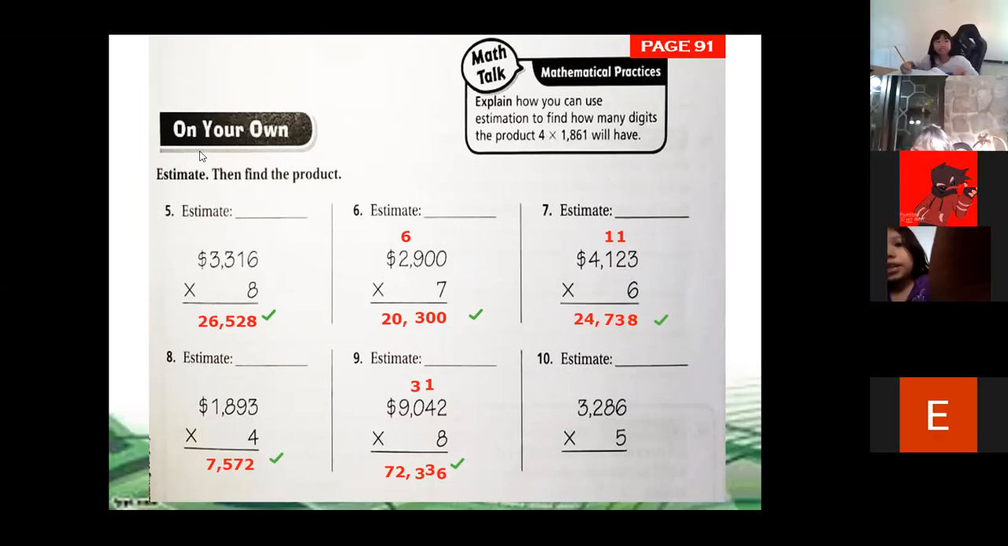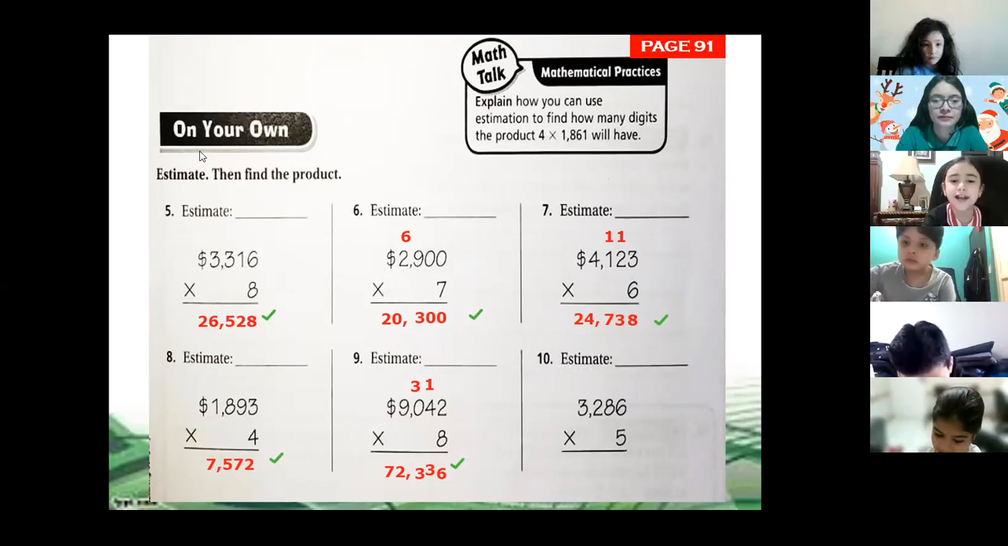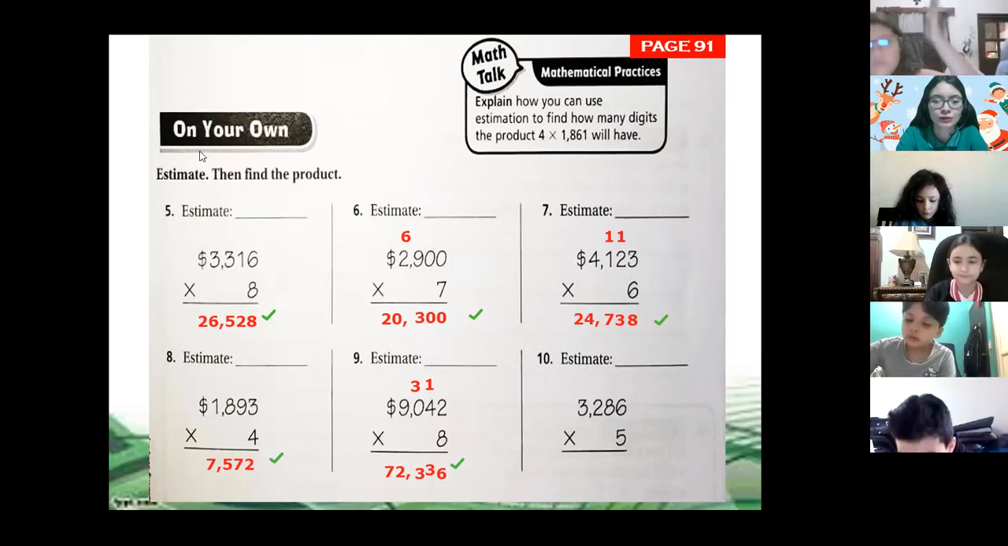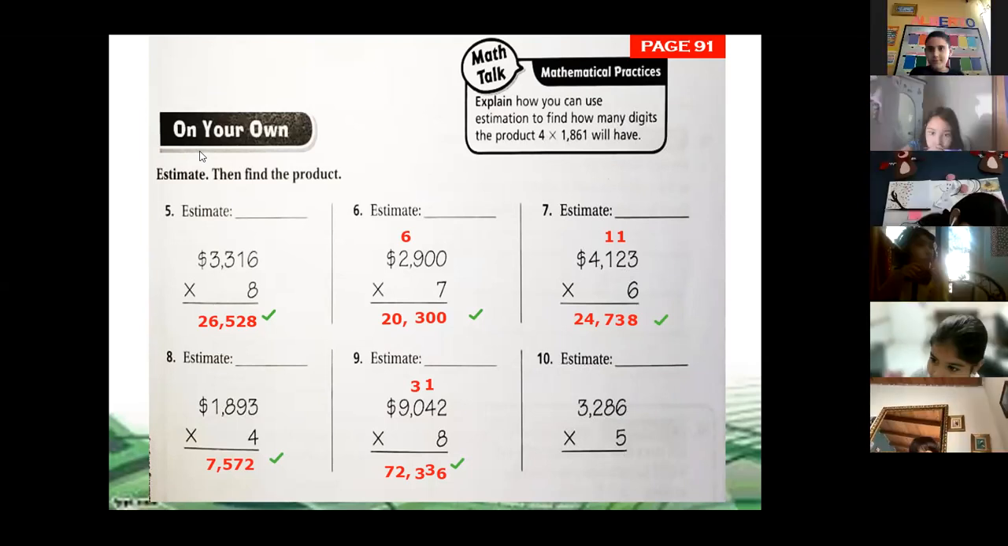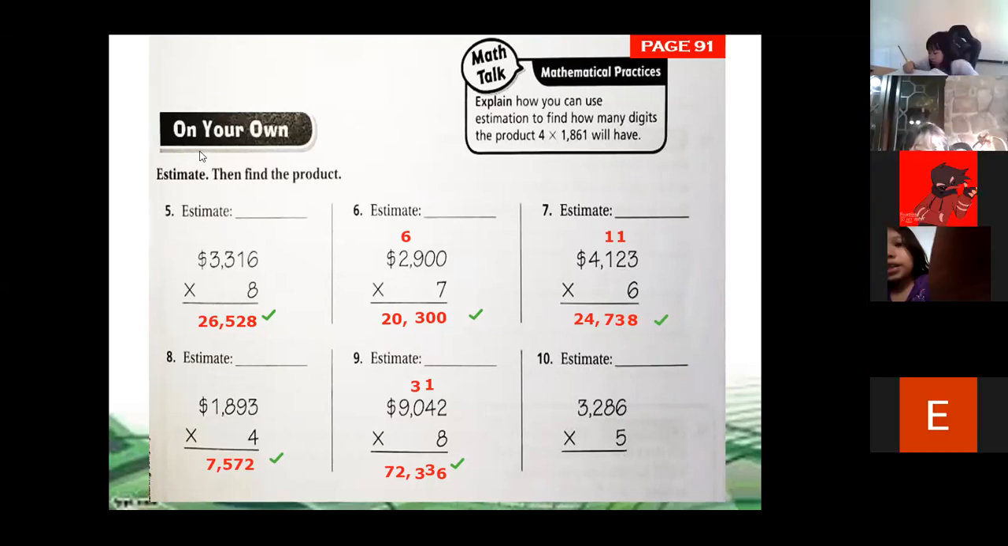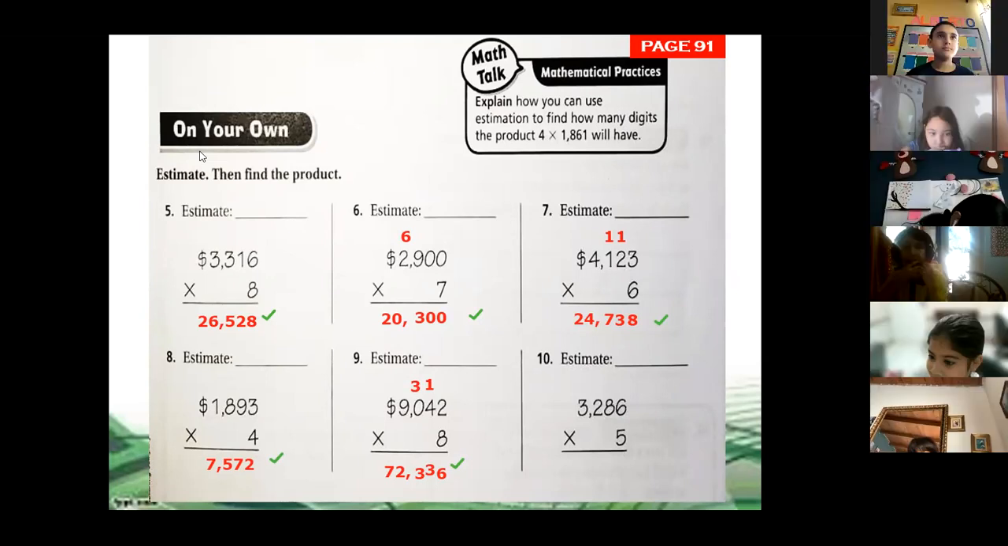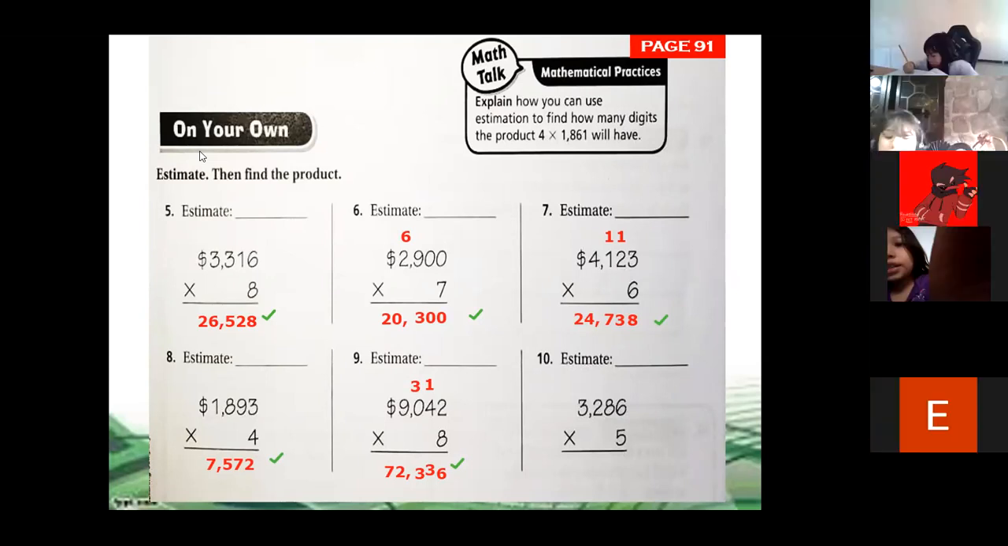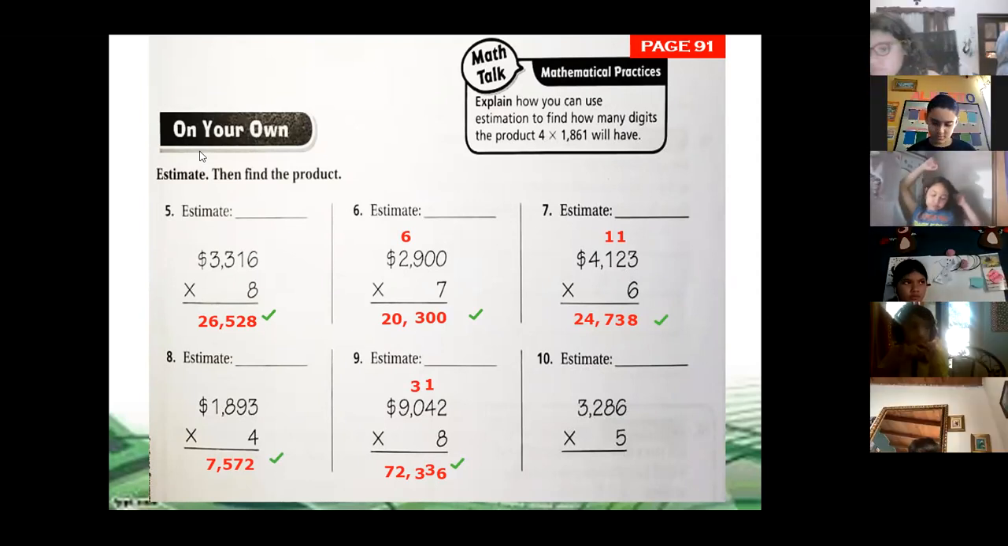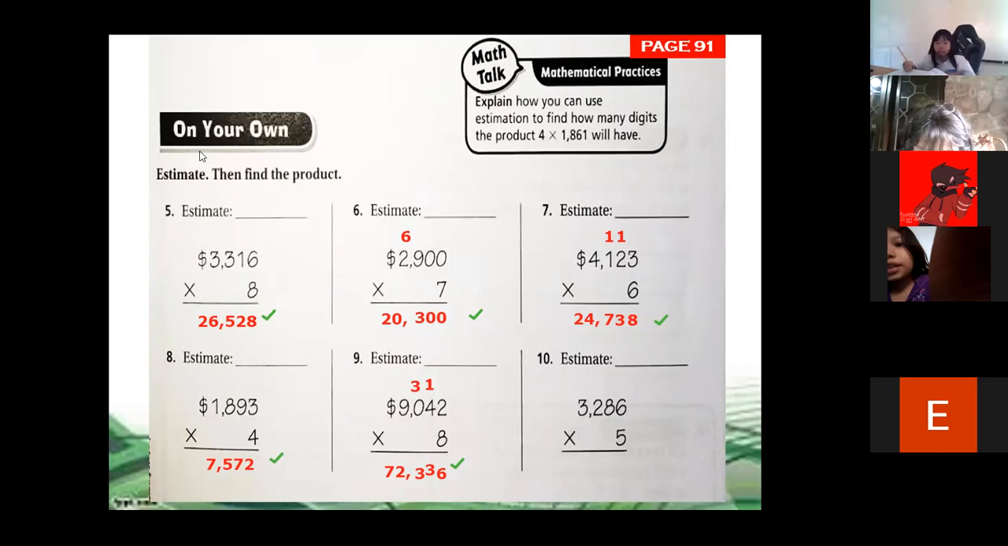3,286 times 5. No, let's give the chance to somebody else to participate. Let's see. Camila, Donnie, Joshua, Isabella. People that have the camera off, you need to participate. One of them. Give me the answer of number 10.